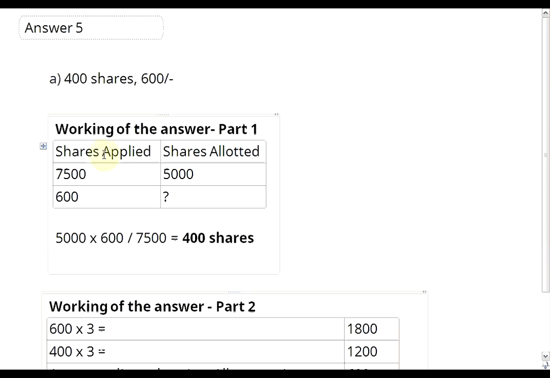Let us see the working. Shares applied and shares allotted. 7,500 shares have been applied by several people and the company has allotted 5,000 shares. Out of the several persons who applied for the shares, one of them has applied for 600 shares. So how much was he allotted? Question mark.